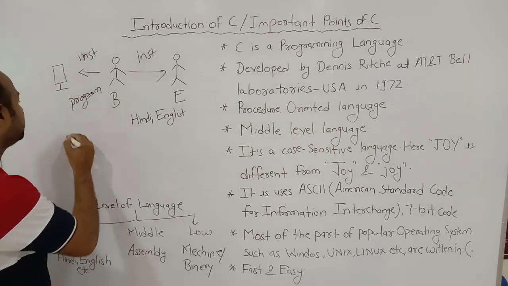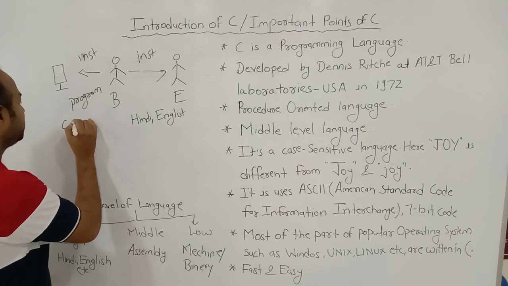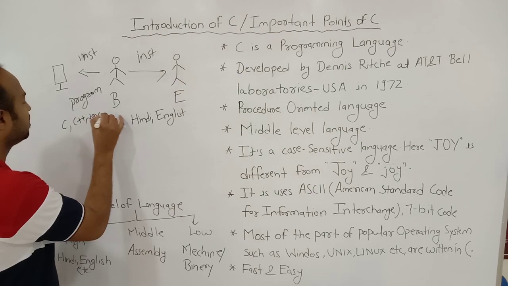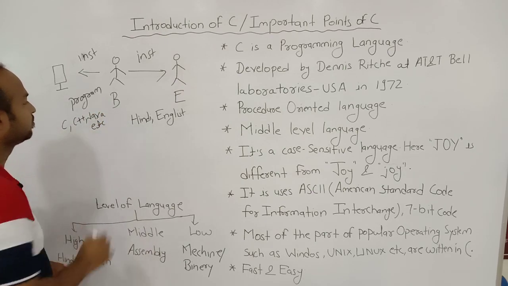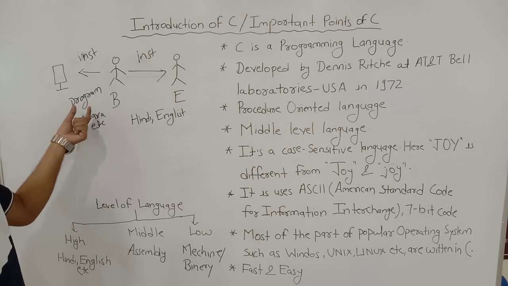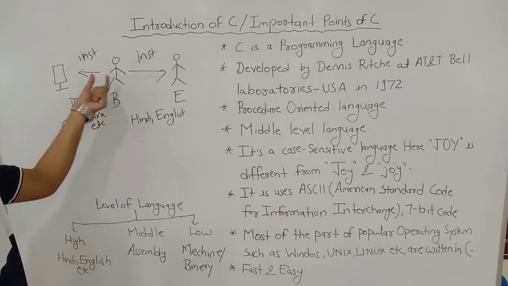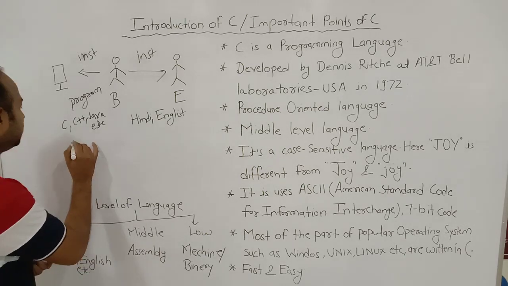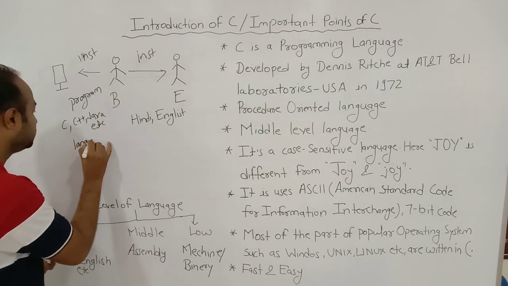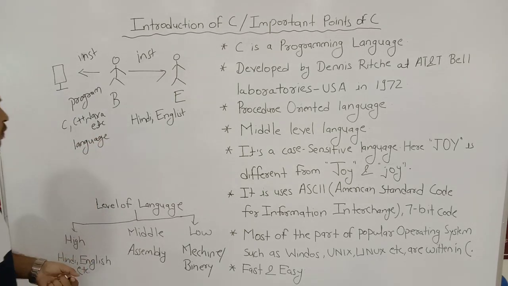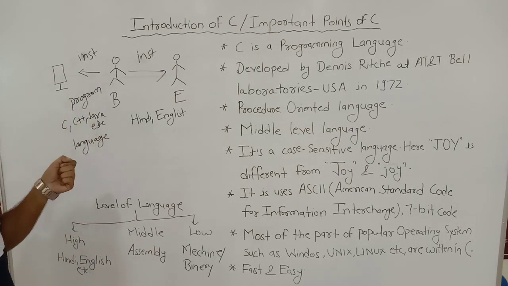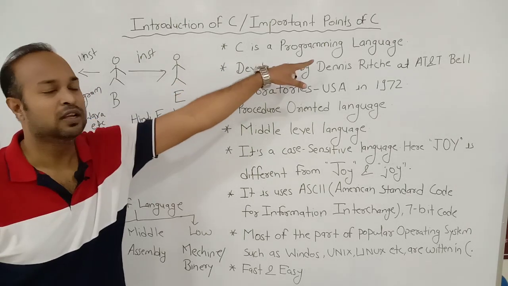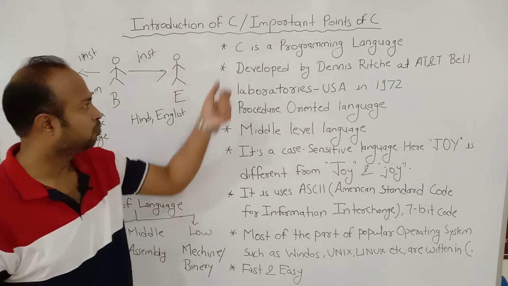This program can be written in C language, can be written in C++, or can be written in Java, etc. Means these programs are used for communication between an electronic device and a human. Therefore, it is called language. And by using the program, we are communicating. Therefore, it is called programming language. So, our first point is clear.